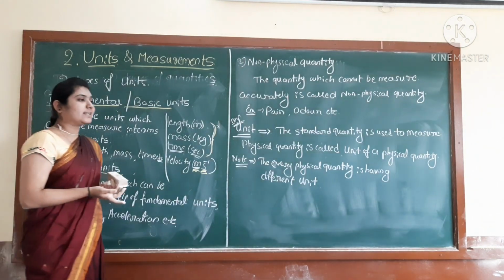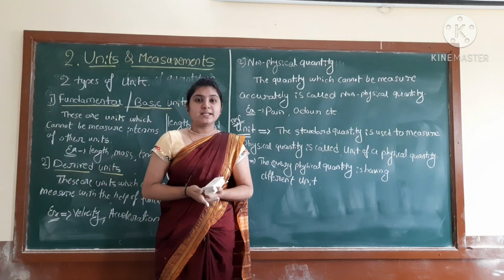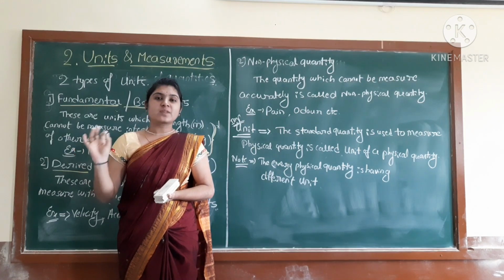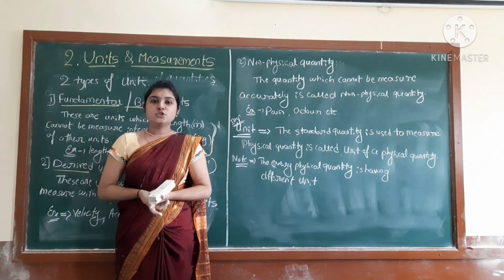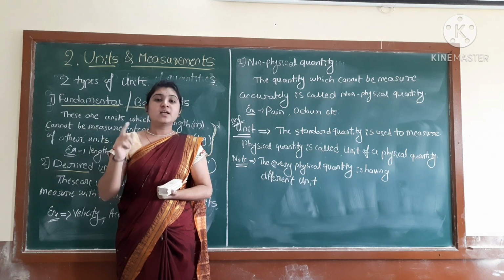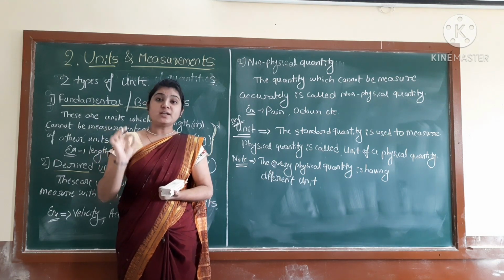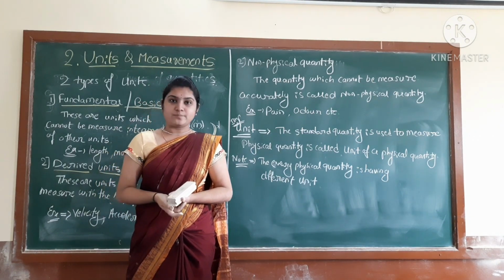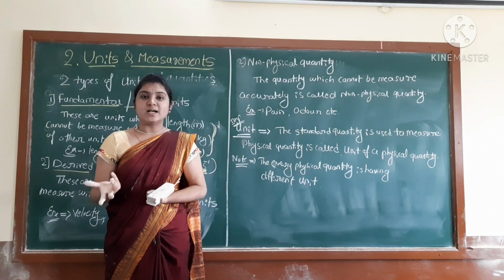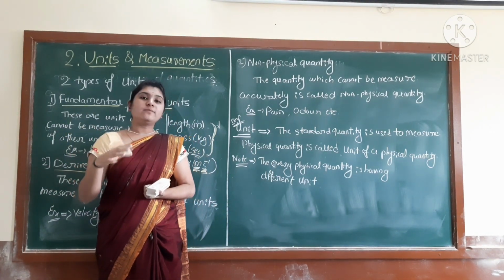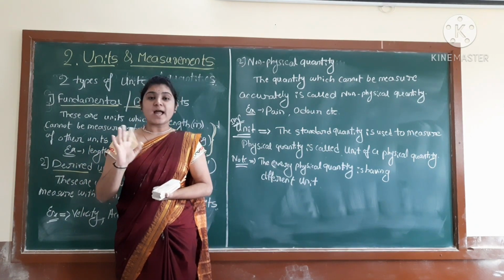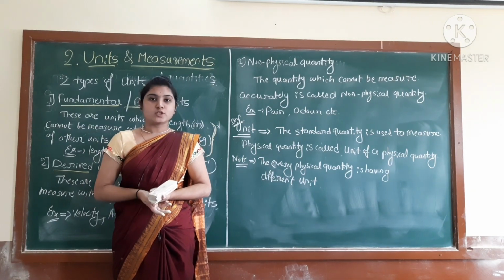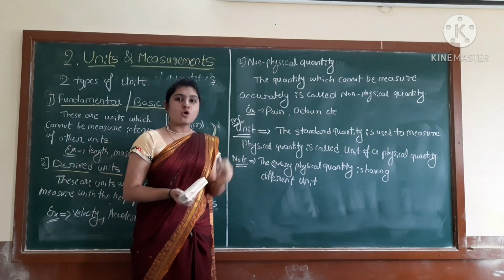So I will just give you a glance from the beginning. There are mainly two types of quantities present. What are they? Physical quantity and non-physical quantity. Physical quantity is nothing but the quantity which can be measured accurately. Those quantities we can call a physical quantity. The examples we considered were mass and length. Non-physical means which cannot be measured accurately. Those quantities we can call non-physical quantities. The examples we considered were pain and odor.